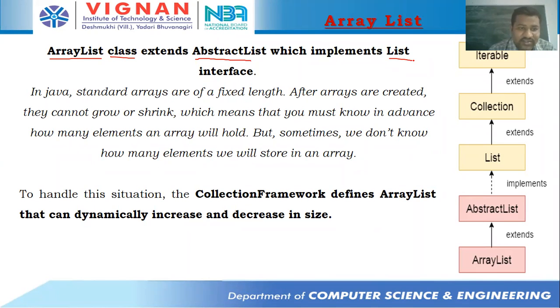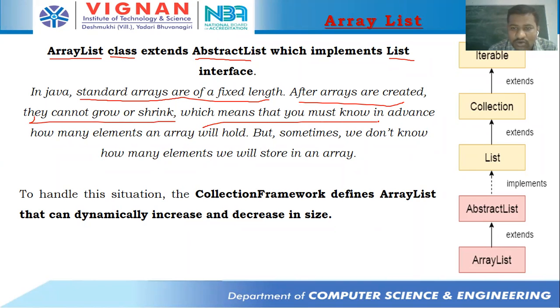In Java, standard arrays are of fixed length. After arrays are created, they cannot grow or shrink, which means that you must know in advance how many elements an array will hold. But sometimes we don't know how many elements we'll store in an array at runtime. That means the same problem that we face from the C language.